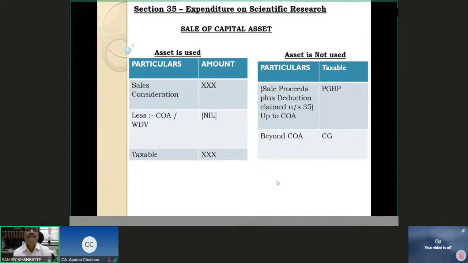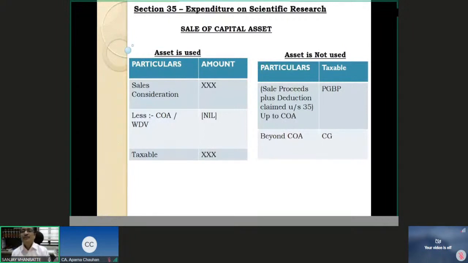Sale consideration less cost of acquisition or written down value, as you know, will not be nil, because on the capital expenditure on the asset used for scientific research, you will be allowed 100% deduction. Now because you will be allowed 100% deduction, you will not be allowed any deduction for cost of acquisition or written down value. The entire sale proceeds would be taxable.